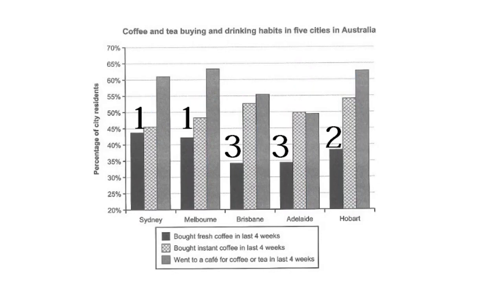Finally, we'll have a paragraph about the lowest percentages of purchases, which are for fresh coffee, and the highest is in Sydney and Melbourne, so I'll have a sentence about that. Then I'll deal with the middle number, Hobart, and then Brisbane and Adelaide in the last sentence.